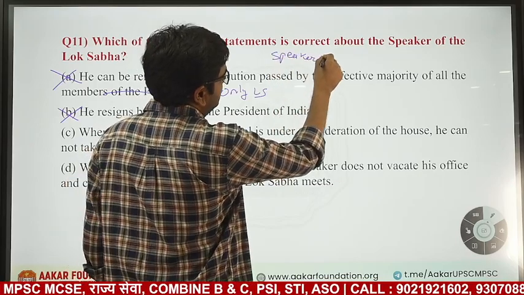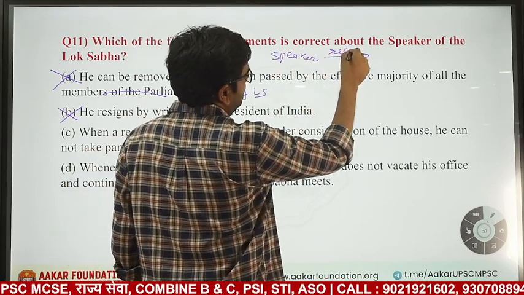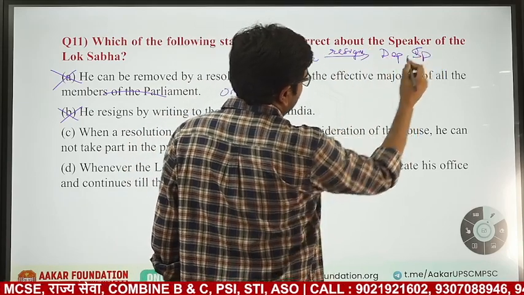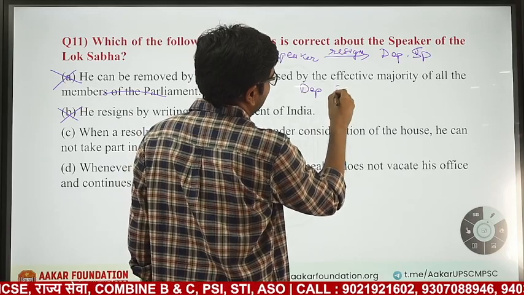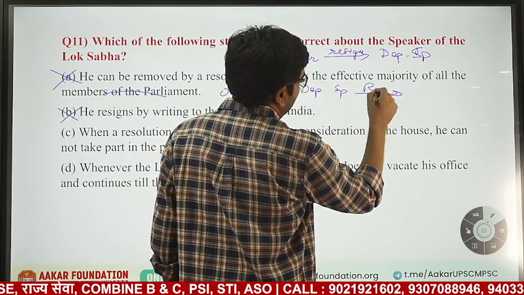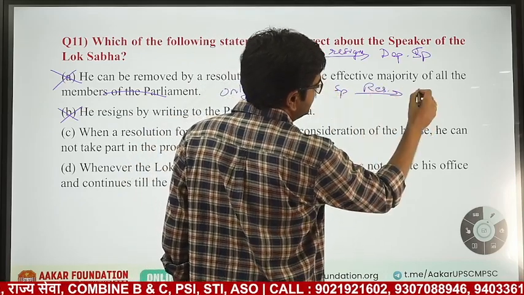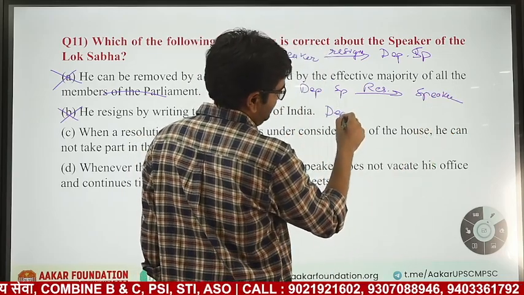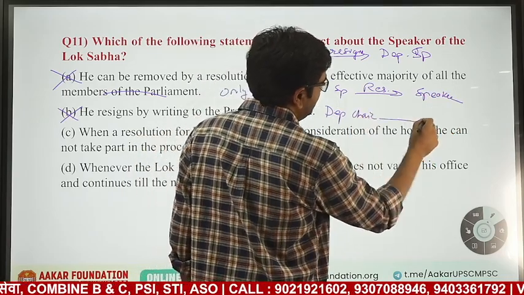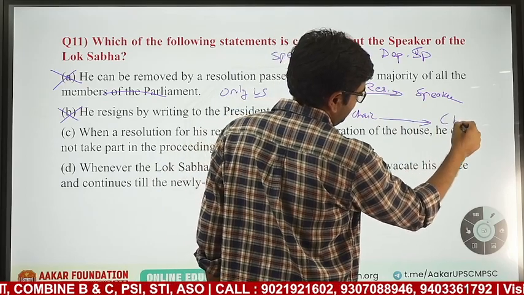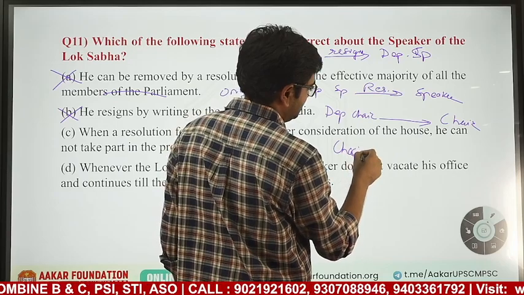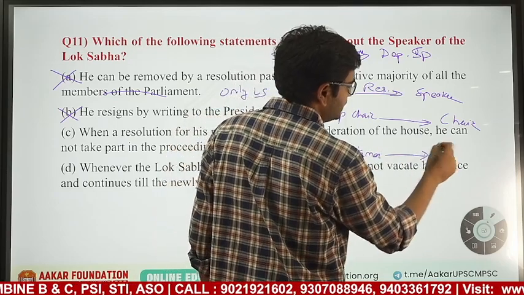Speaker resigns to deputy speaker. Okay, deputy speaker will give resignation application to speaker. Deputy chairman of Rajya Sabha, he will resign to chairman, and chairman of Rajya Sabha will resign to president.